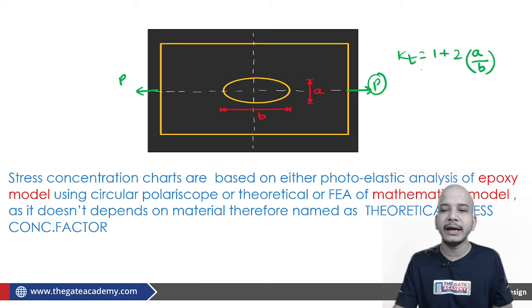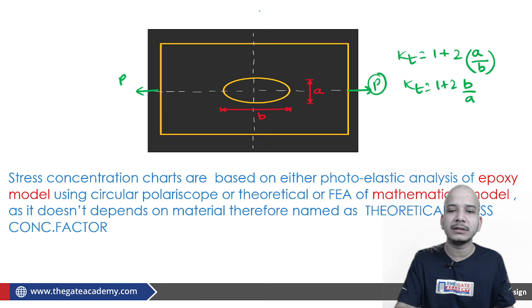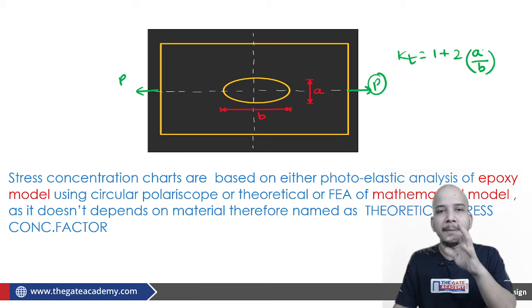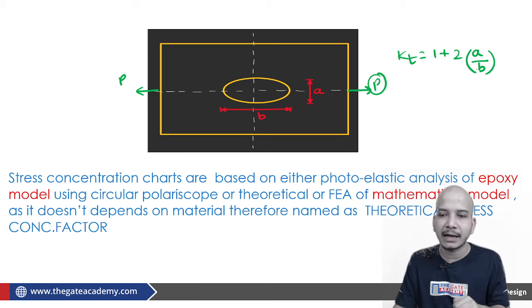Fine. So Kt is equal to 1 plus 2a by b. Kt could also have been equal to 1 plus 2b by a, provided the load is in this direction. So you should understand that this is not minor upon major or major upon minor. This is only perpendicular upon parallel. Fine. So this formula is there.